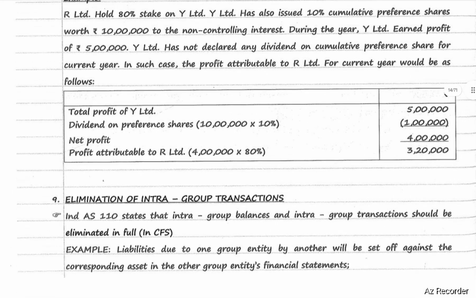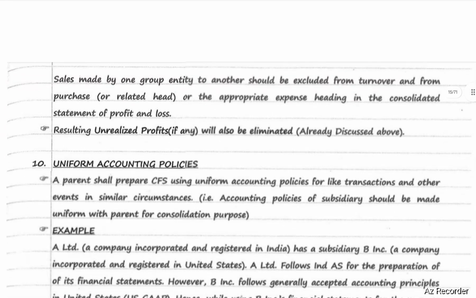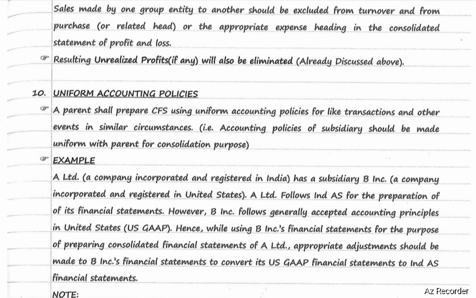Elimination of intragroup transactions. Ind AS 110 states that intragroup balances and intragroup transactions should be eliminated in full in CFS. Example, liabilities due to one group entity by another will be set off against the corresponding asset in the other group entity's financial statements. Sales made by one group entity to another should be excluded from turnover and from purchase or the related head or the appropriate expense head in the consolidated P&L. Resulting unrealized profits, if any, will also be eliminated.